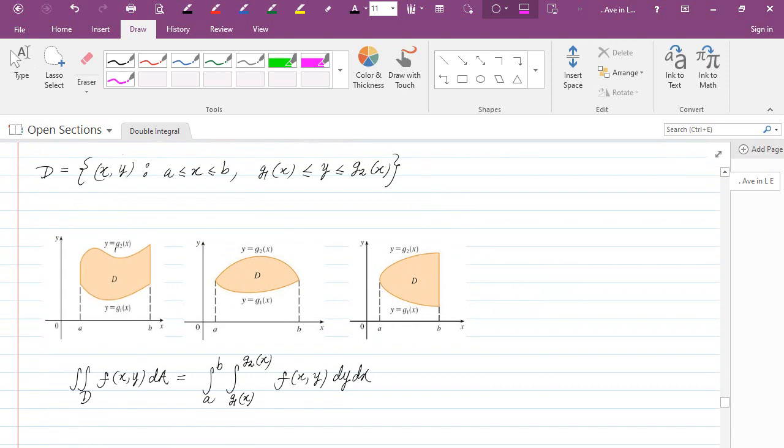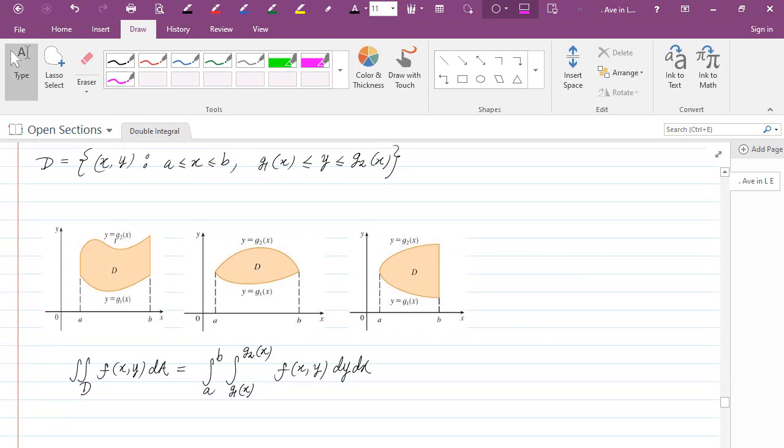And when we have a vertically simple region like this, then the double integral of f over a vertically simple region D can be expressed as an iterated integral where we integrate from a to b and from g1 of x to g2 of x, f of x, y dy dx. So we need to first integrate f with respect to y. The inner integral is with respect to y. Once we compute that, we're going to get a function of x only, and then we integrate that with respect to x.